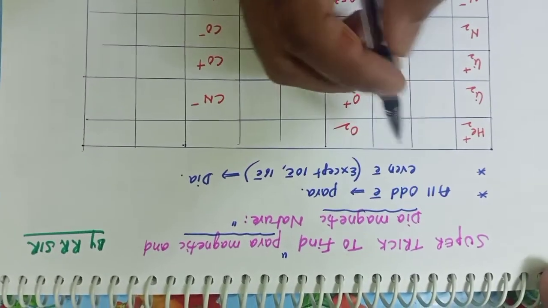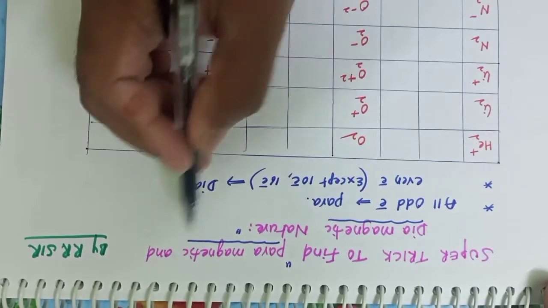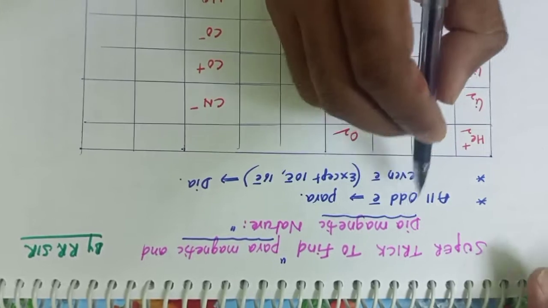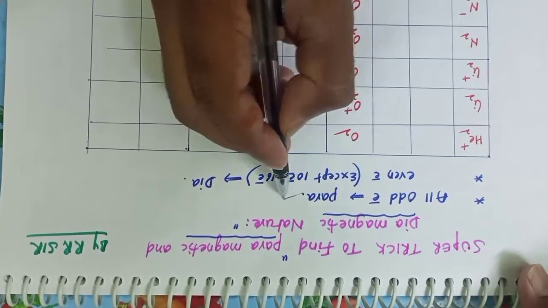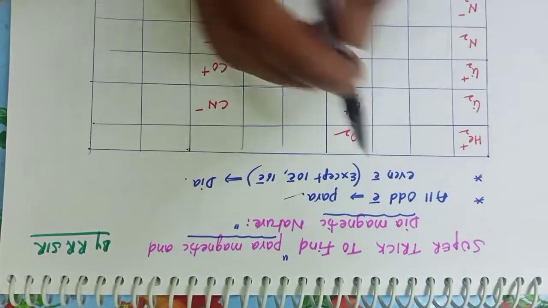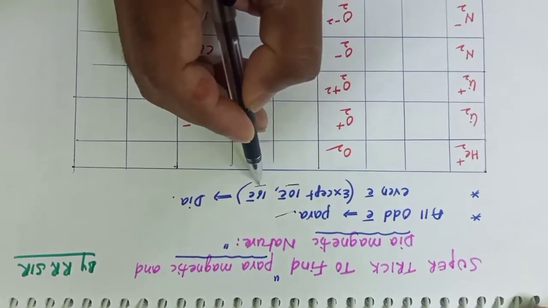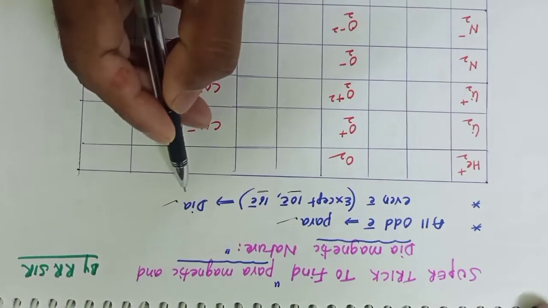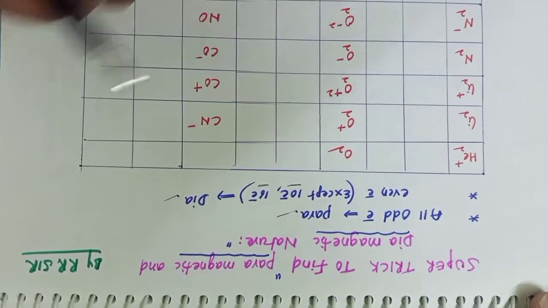Yeah, dear students, here is a super trick to find paramagnetic and diamagnetic nature. For example, all odd electron species are paramagnetic in nature. Even electron species, except those with 10 and 16 electrons, show diamagnetic nature. See here, by MOT, we can calculate para and diamagnetic nature.